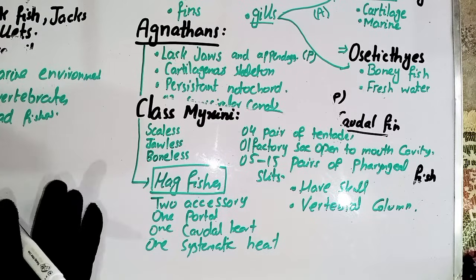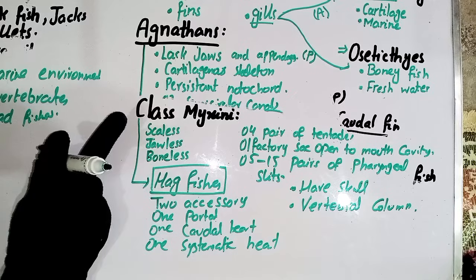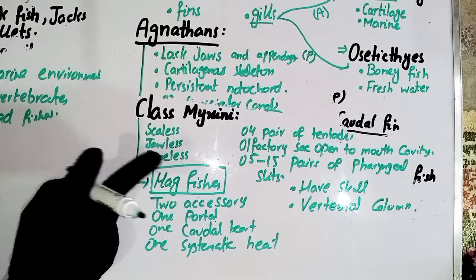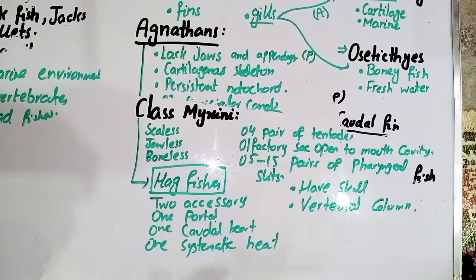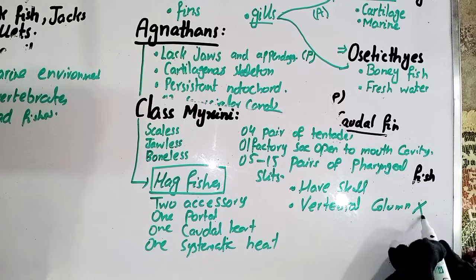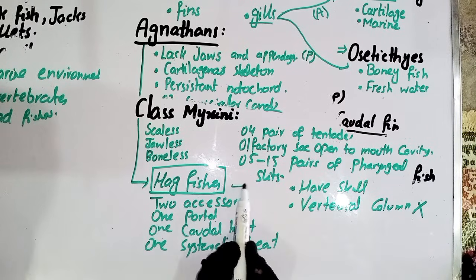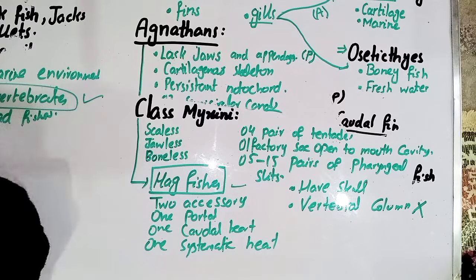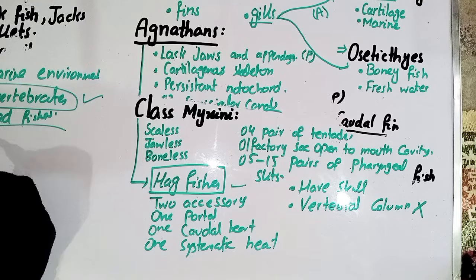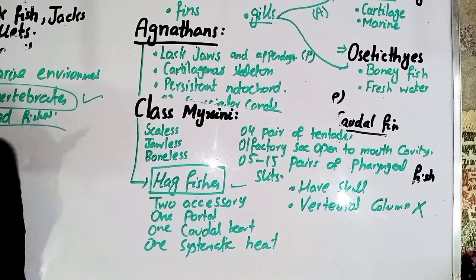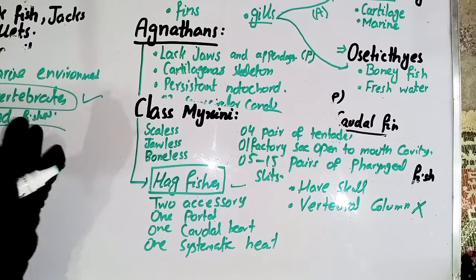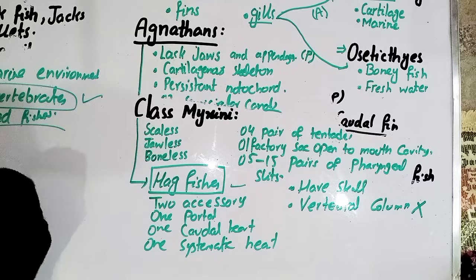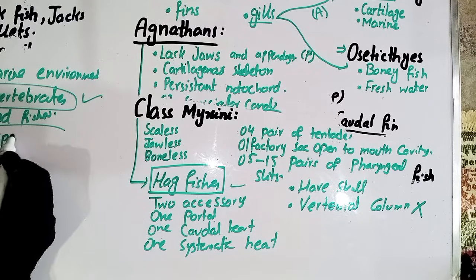The important point that you have to remember is that the hagfish is the example of the class Myxini. These are scaleless, jawless, boneless, with 4 pairs of tentacles, 5 to 15 pharyngeal slits, have a skull but absence of vertebral column, and 5 hearts, in marine environments. They feed on invertebrates and also on dead fishes. Okay, and the last point is that the class Myxini is also known as Hyperotreti.